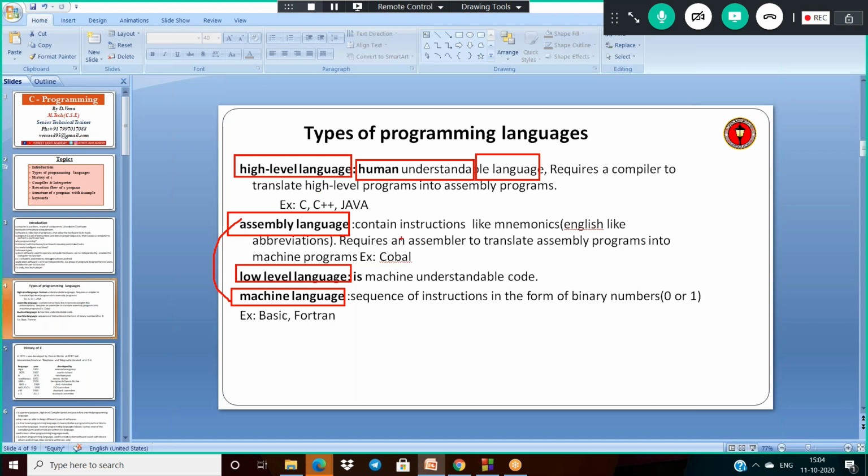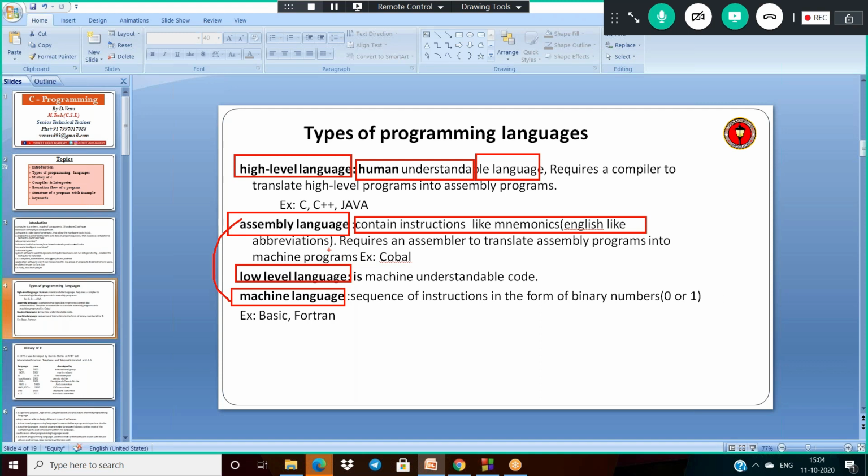And what about assembly language? The assembly language contains instructions like mnemonics. Generally, the system knows only machine instructions. To convert assembly language to machine instructions, again we need some translators. Generally, by using an assembler, we can convert this assembly language to the machine language.